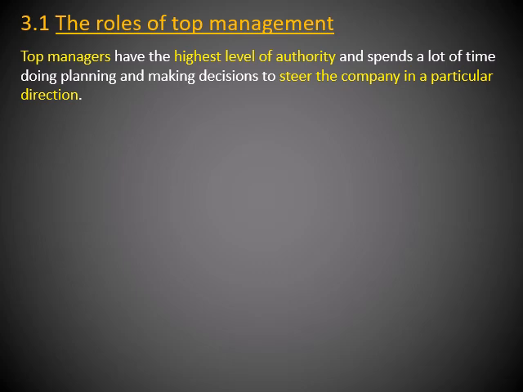Now let's look at the roles of top, middle, and lower level management. But first, let's start with top management. What are the roles of top management? Top managers have the highest level of authority and spend a lot of time doing planning for the entire company and making decisions for the entire company to steer the company in a particular direction. Remember that these are the managers that make plans, and they set the vision for the future. They come up with mission statements, and they come up with the plans and procedures that are going to be followed in order for the company to reach its goals.